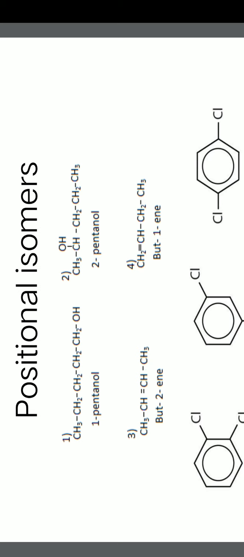In the first it is pentanol, that is the OH group is attached to the first carbon, whereas in the second molecule it is attached to the second carbon. So the position of the OH group is different between the first and second molecule. The first is 1-pentanol, whereas the second is 2-pentanol. So this is called positional isomerism.